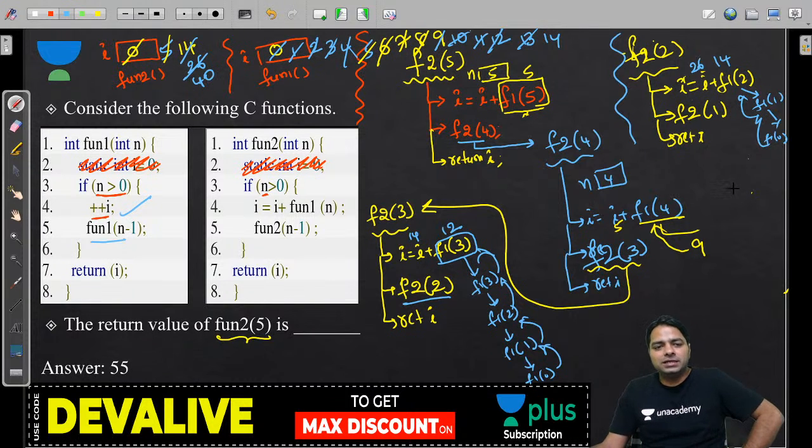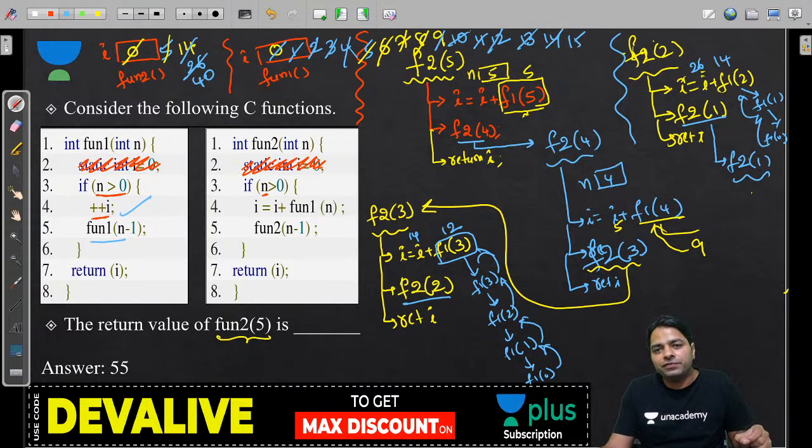So that 40 is updated here. Now the F2 of 1, guys, this F2 of 1 again creates a whole story, and because of 1 the 14 becomes 15, and when it calls F2 of 0 it returns just 15. Now this is the 15, and guys, okay, let me write that code because in the last minute I am doing it very quickly, so I may make a mistake.